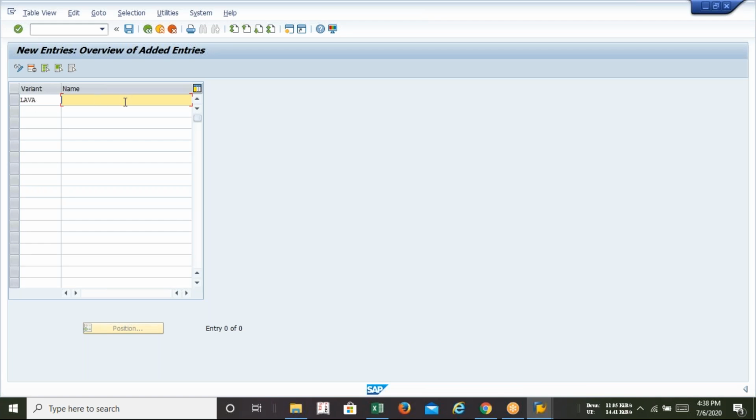I always suggest to my students, for the first time, use the same characters everywhere so you can remember. It is easy to recall. Lava is my company code, Lava is my chart of accounts, Lava is my fiscal year variant, sorry, posting variant. So I will just remember the word Lava. Or if you want to use your own different name, you can. No compulsion, no binding. So posting variant for what? Lava. And then save.